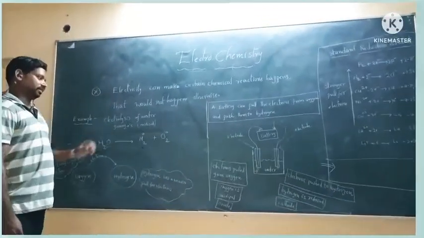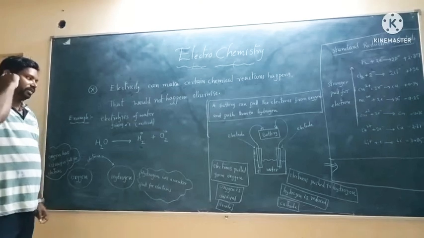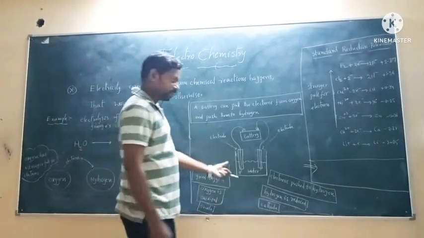So, for example, the electrolysis of water. What is happening in the electrolysis of water? I am taking water in an electrolytic cell.